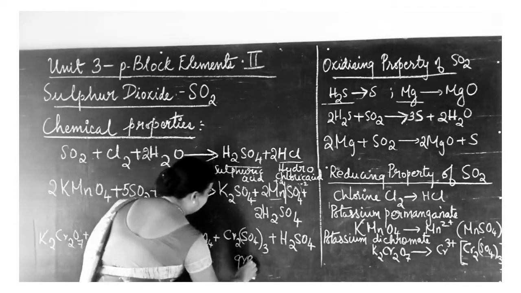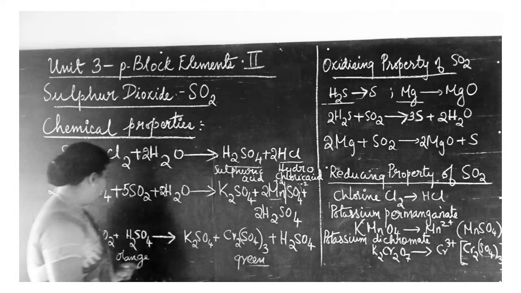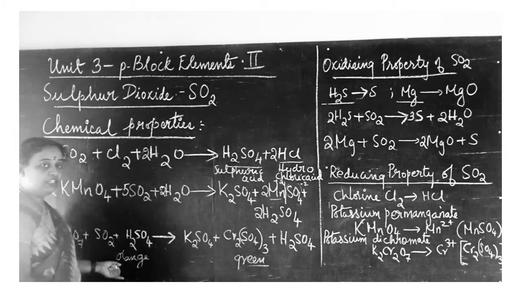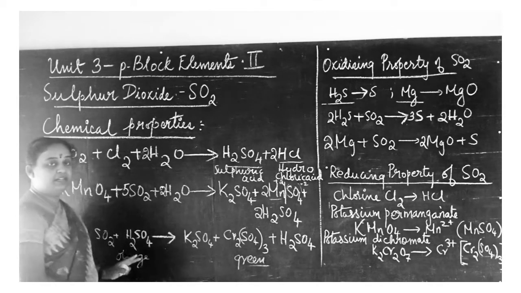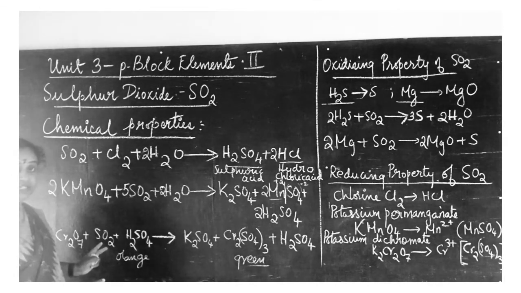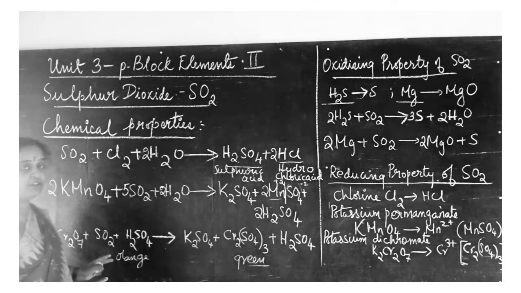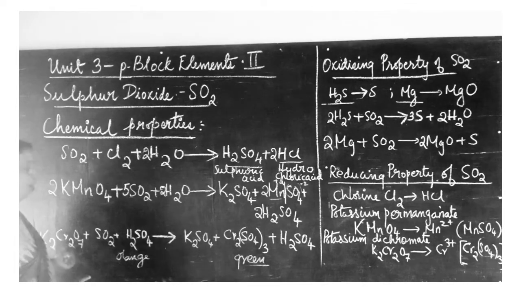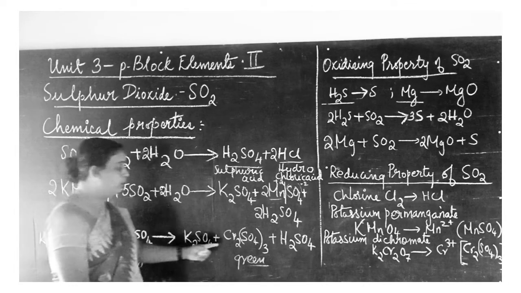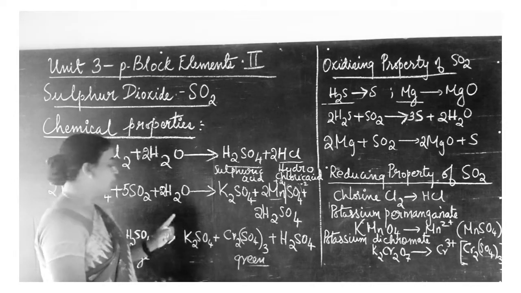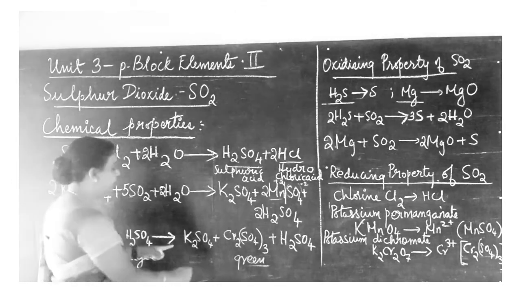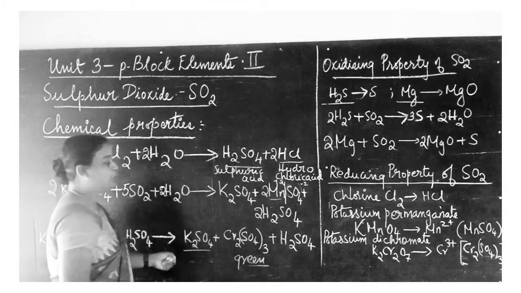We get a green color formation. This change in color from orange to green indicates that the reaction is completed. The reducing property of sulfur dioxide on potassium dichromate gives rise to chromium 3 sulfate, along with other products like potassium sulfate K2SO4.